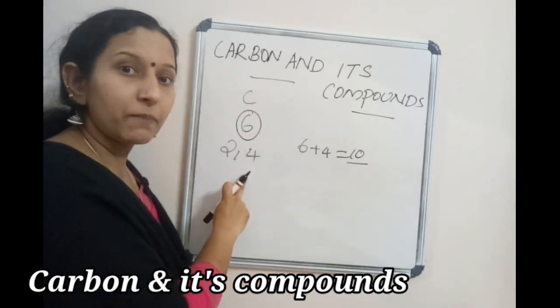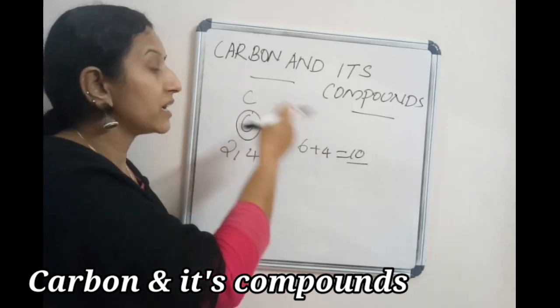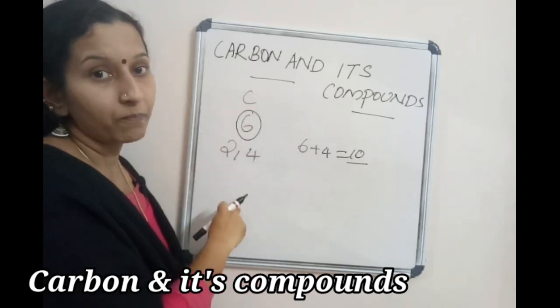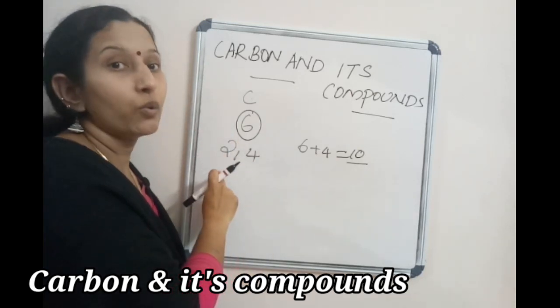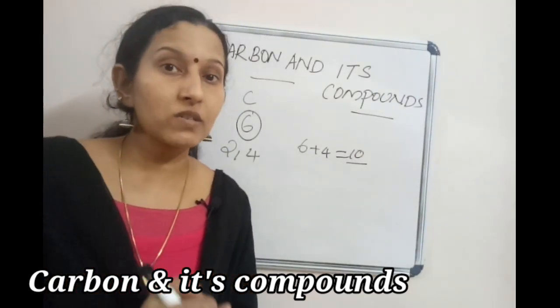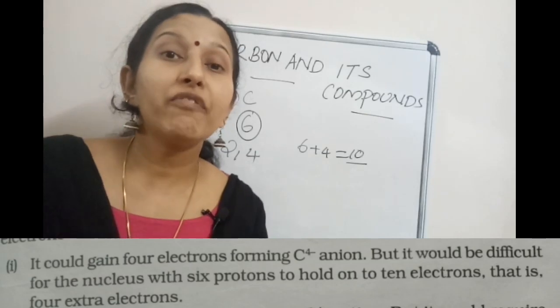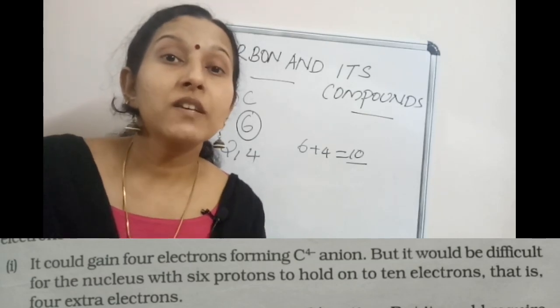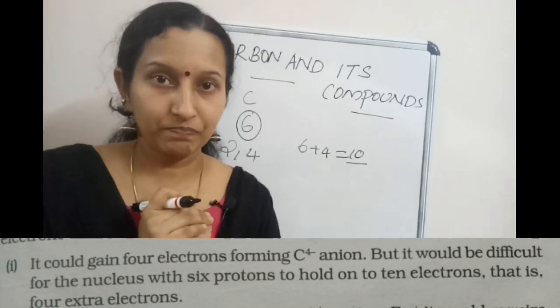So if the carbon accepts 4 electrons, there are 6 protons in the nucleus and 10 electrons revolving around the nucleus. That would be difficult for the nucleus, with 6 protons, to hold these 10 electrons.